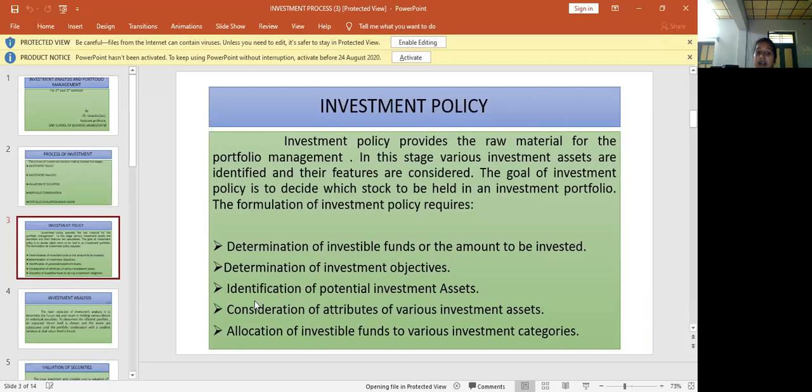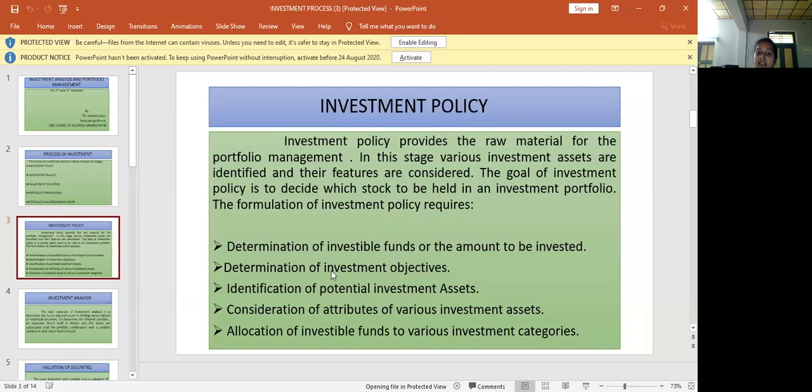So we have to identify the potential investment assets, in which portfolio you want to invest. We must identify those potential investments. Okay. The next point is consideration of attributes of various investment assets, and the last one is allocation of investable funds to various investment categories. If you want to frame an investment policy, you have to follow the following 5 factors. The first one is determination of investable funds, and how much amount you want to invest in a particular share, in a particular debenture, in a particular mutual fund, or an insurance policy.